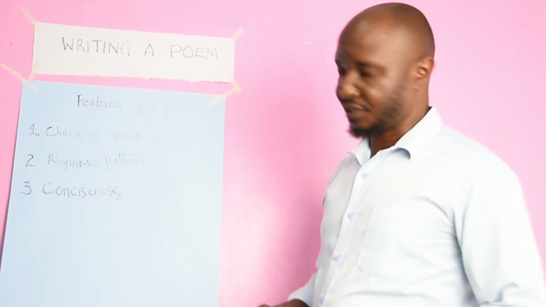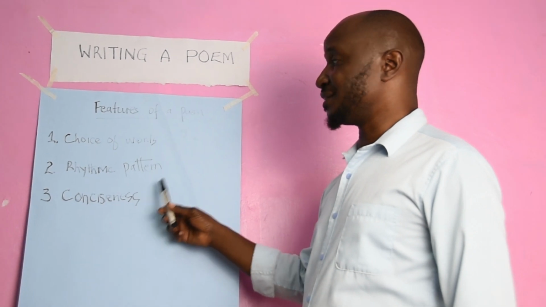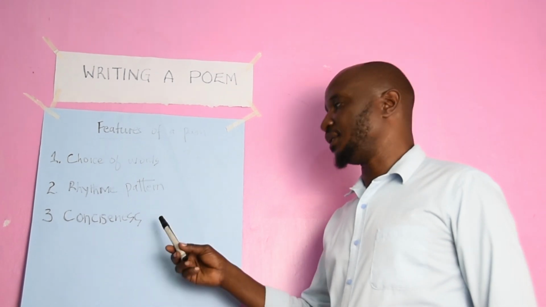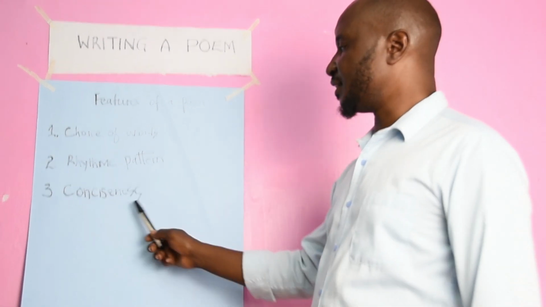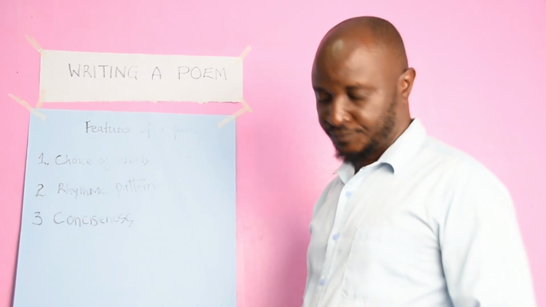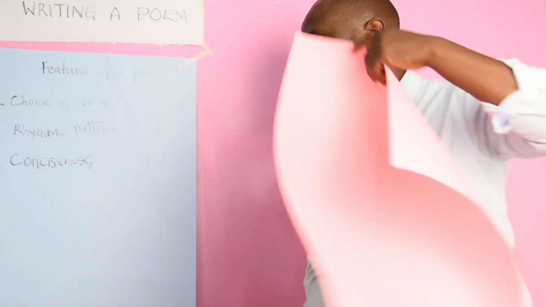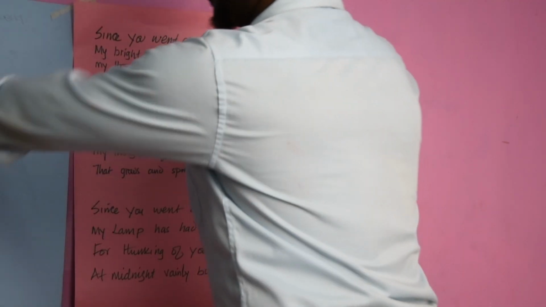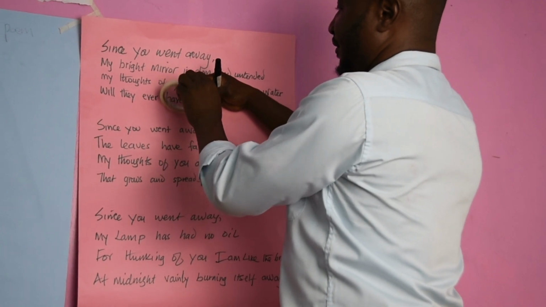Then lastly, poems are concise. They are concise in terms of the words that they use, so that they can be able to specifically dedicate the meaning to which they want to bring across. Conciseness. They are to the point. The words that they have are specifically for the meanings that they are intended to bring out. Okay. So poems are just supposed to be enjoyed. I came across one poem here that I want you to have a look at. Then I'll try and identify the features that we have here.